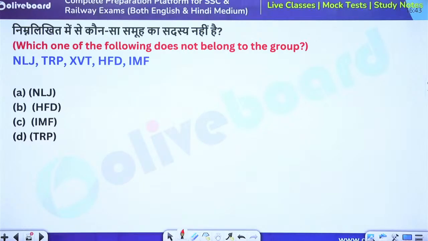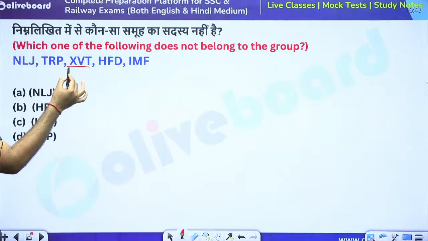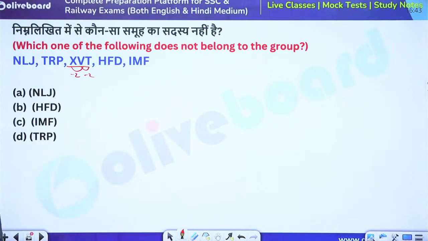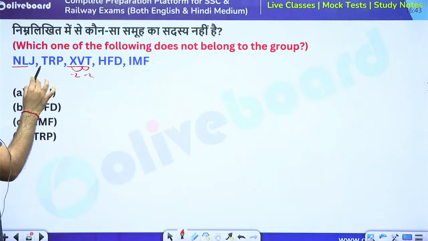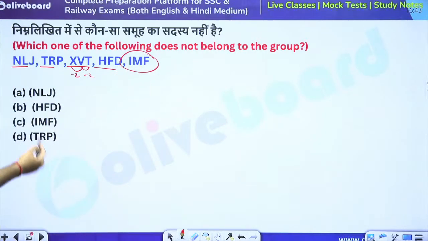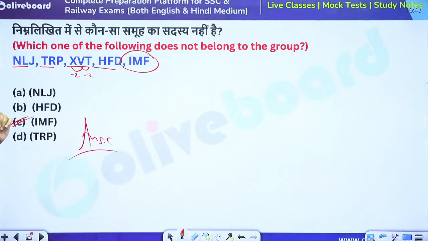Which of the following does not belong to the group? NLJ, HFD, IMF, TRP. So XVT is not a part of this group. That means whatever XVT is following, the others should follow. Right? Simple. So 24, 22, minus 2, 22, 20, minus 2. That's all they are doing. Check everywhere: that is happening, happening, happening, not happening. Cool. So IMF is the answer. That's it. That's how simple this is. Okay. Next.